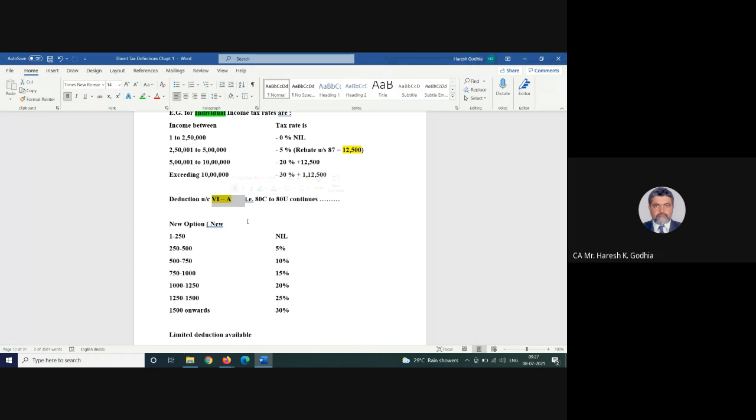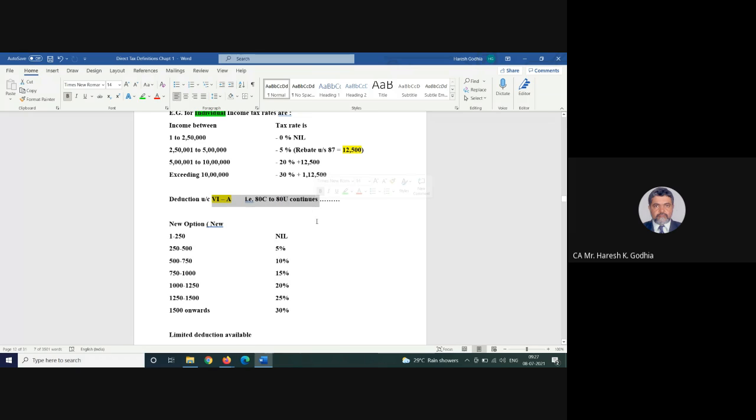Now, as against that, for the first time, the proposal is there that you can compare your present income with the new rate structure. The new rate structure says you have to forgo the deductions under Chapter 6A.